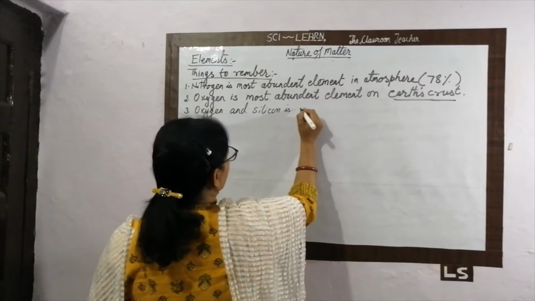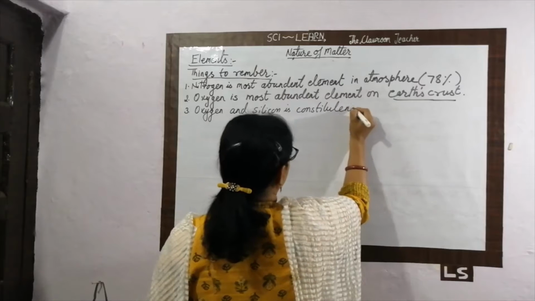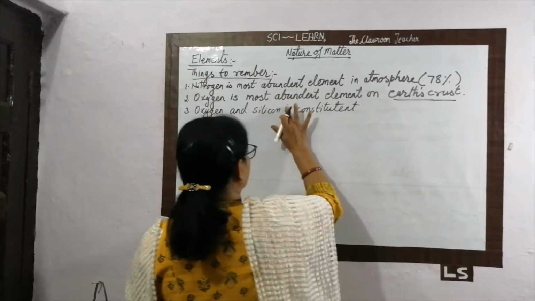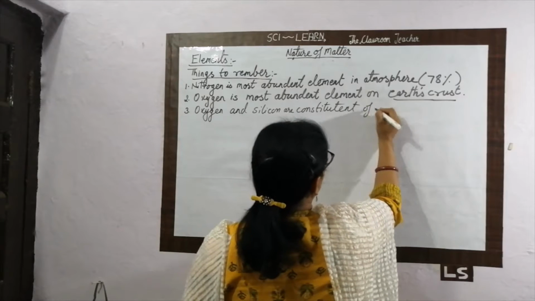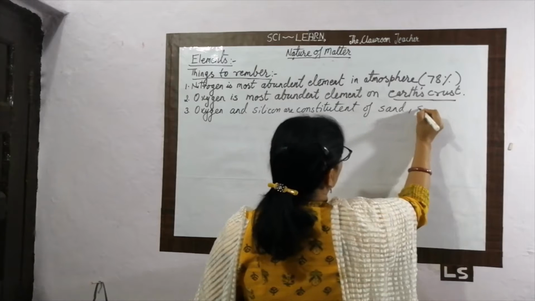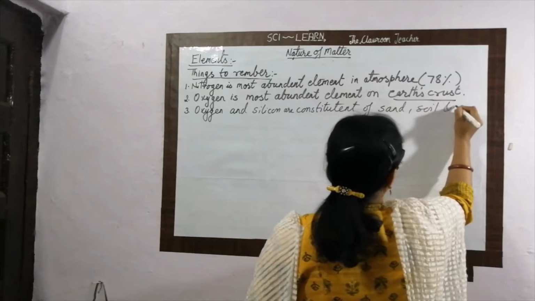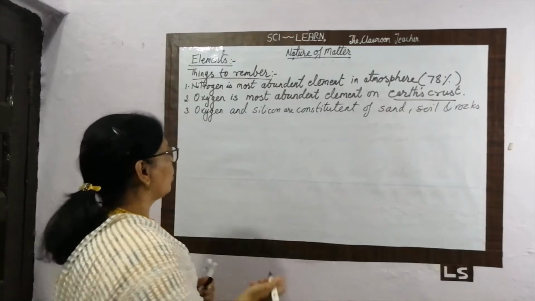are constituents of sand, soil, and rock. And what are sand, soil, and rock?